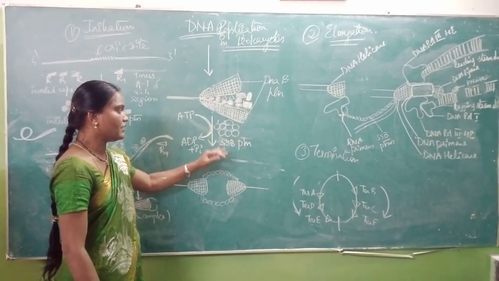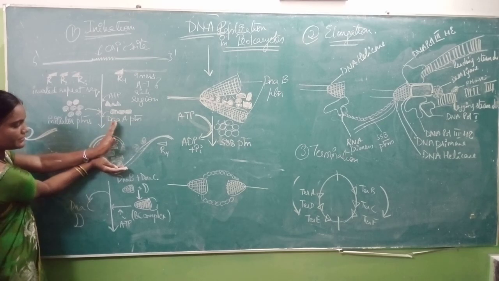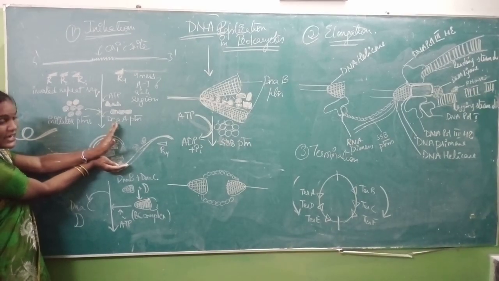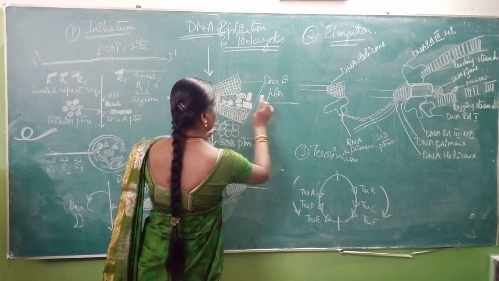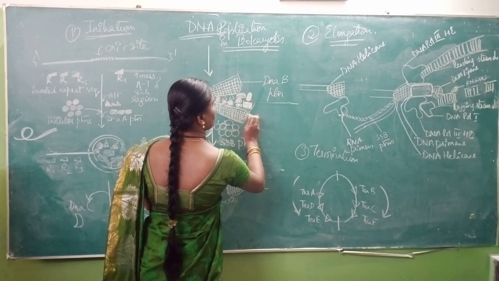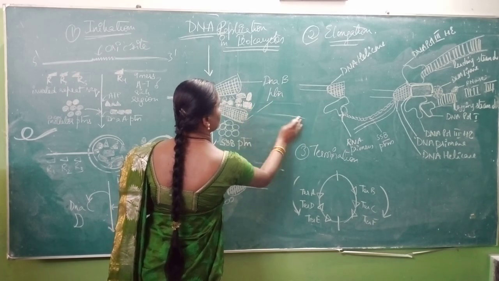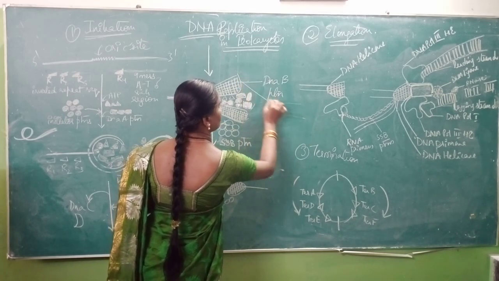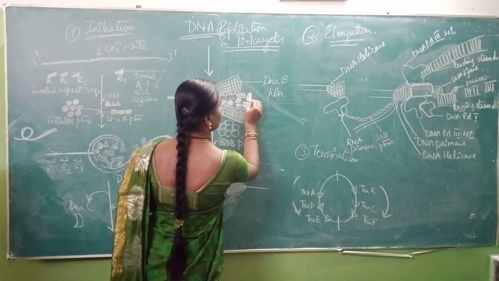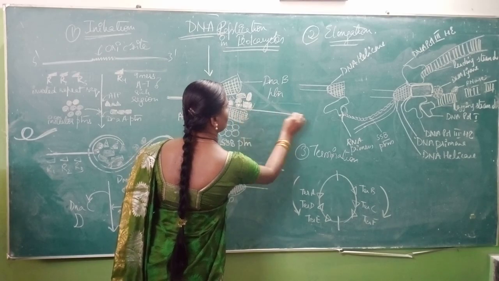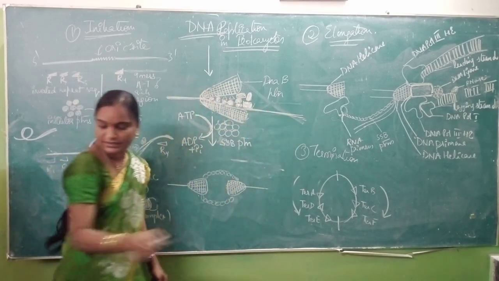Now after formation of this replication fork, this particular strand will open in this form, isn't it? So this strand is opened in this form and this is your remaining strand. This is one end of the strand, this is another end of the strand, isn't it?